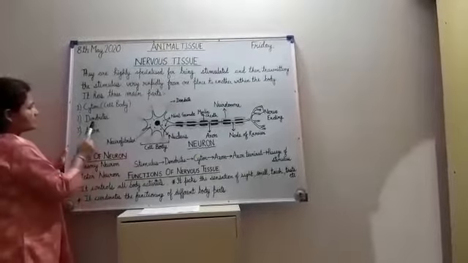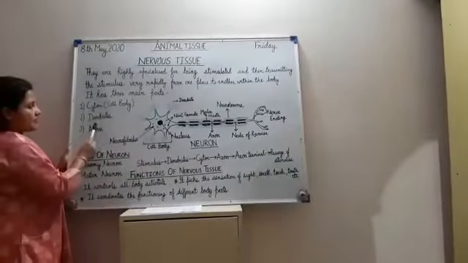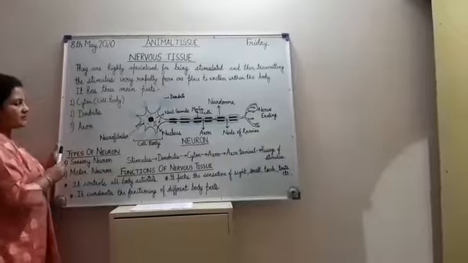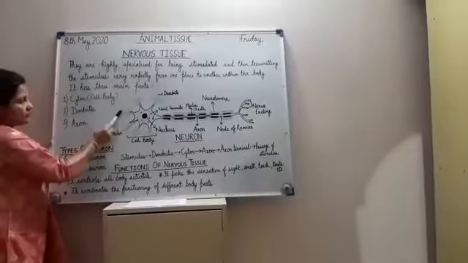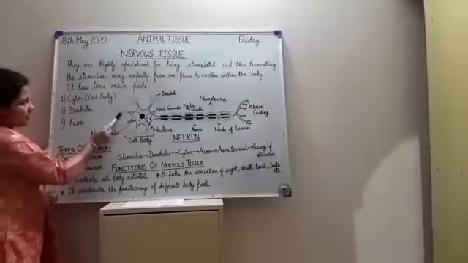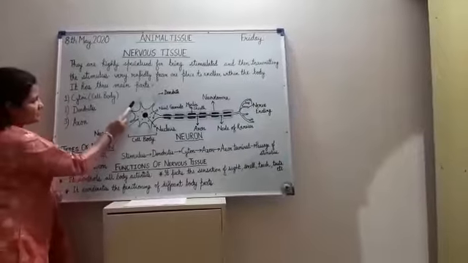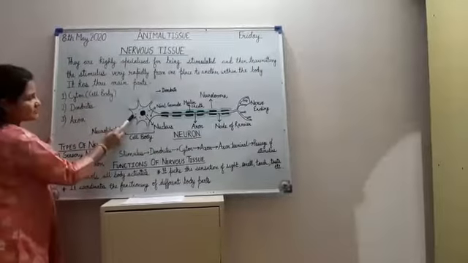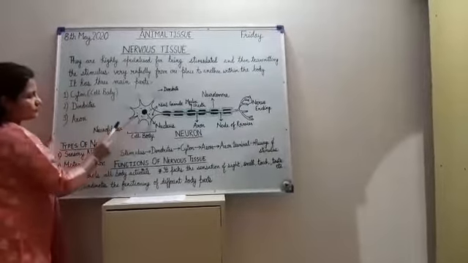Now the second are the dendrites. They are short, much branched, tapering projections which arise from the cell body. They receive the impulses and transmit the same to the cyton.